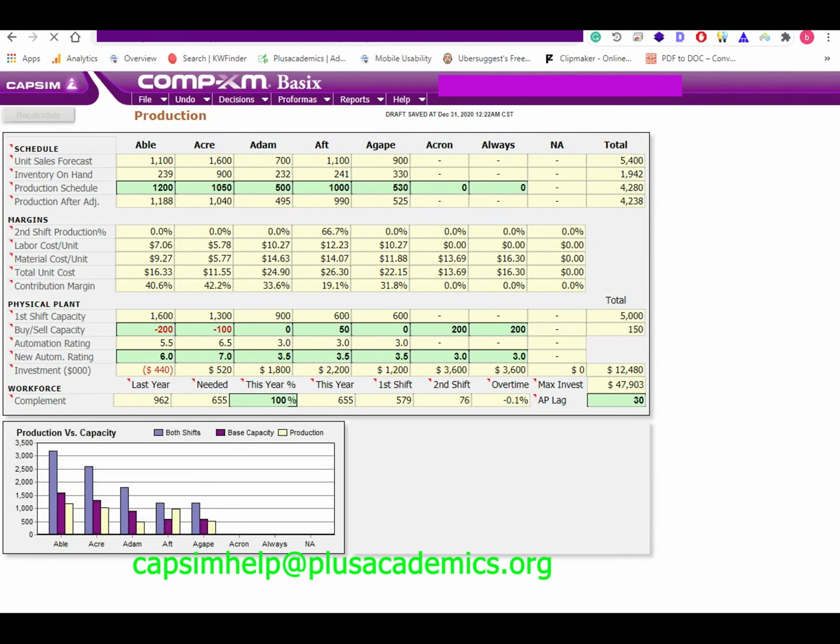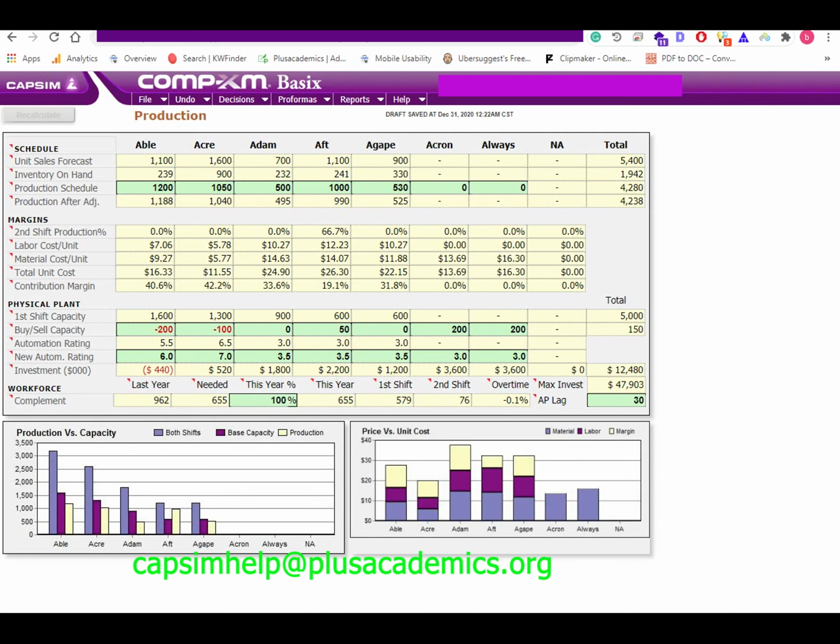Production. Let us start with product Able. This product has an inventory of 239 units. Our estimate is 1,100. Therefore, if we sell more than 1,100, the 239 inventory units will help us not to stock out. Since we want to get points on planned utilization, we must reduce the capacity for Able. Besides, we are only selling about 1,200 currently.